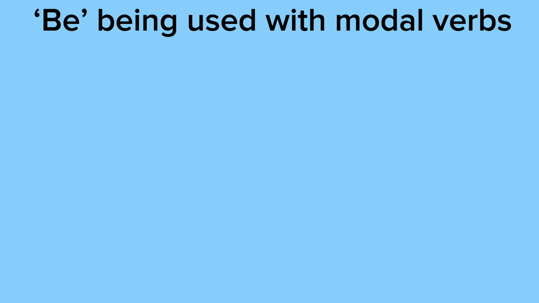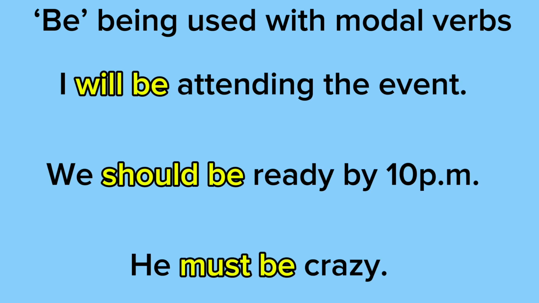Next, we have be, being used with modal verbs. And modal verbs express possibility, necessity, ability, and so on. They also express permission, and I have a whole video on what modal verbs are, so feel free to check that out. So example 1 says, I will be attending the event. So the modal verb is will. And of course, the base form of the to-be verb is be.